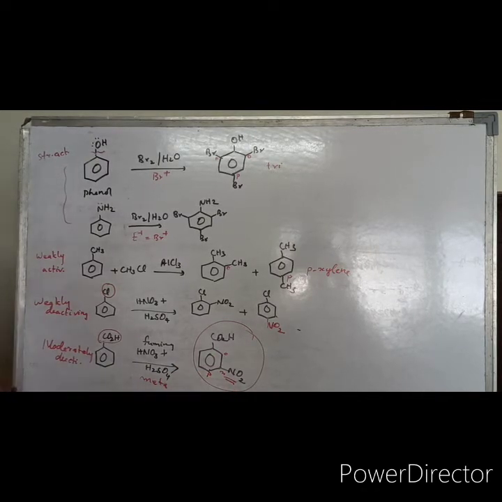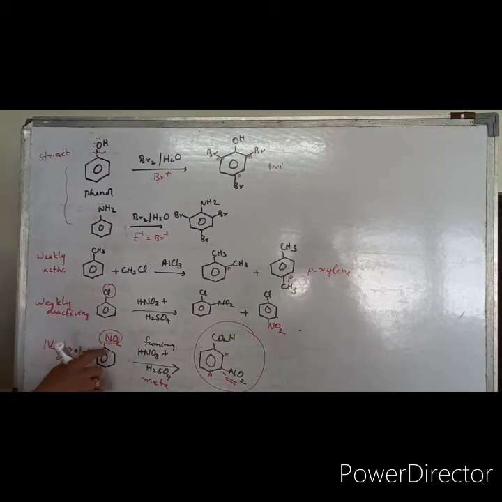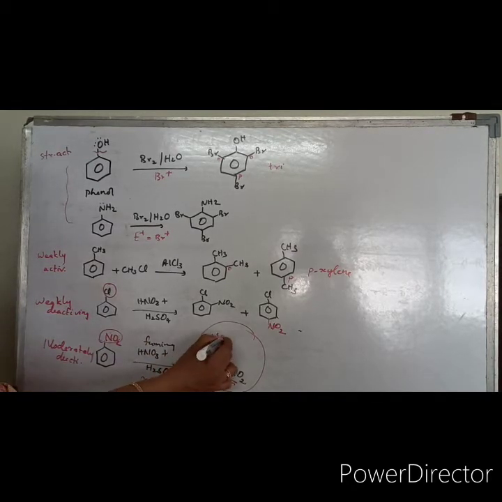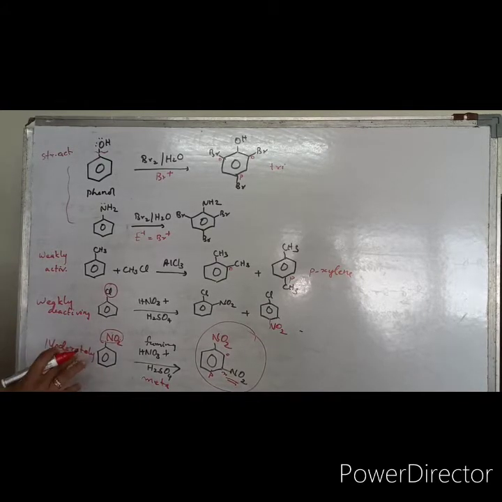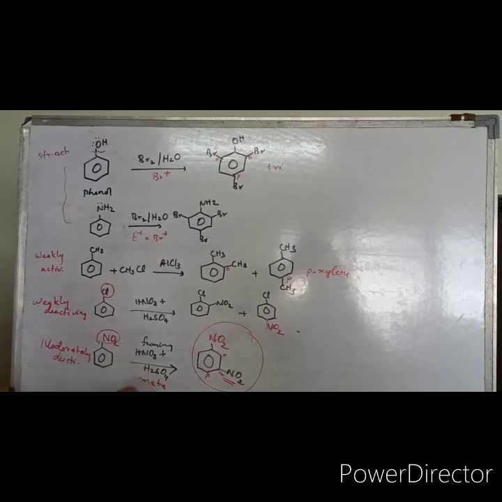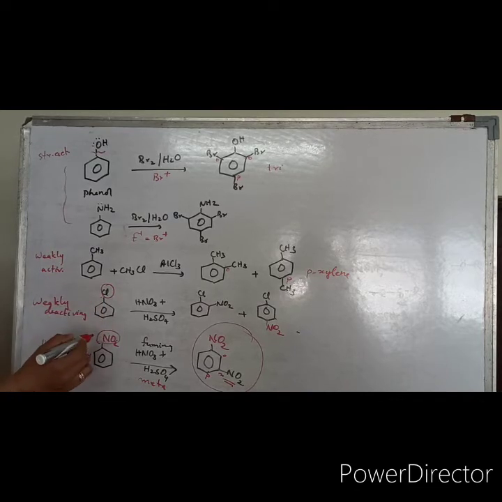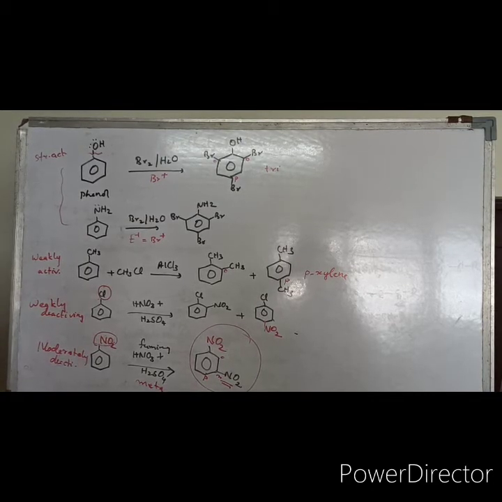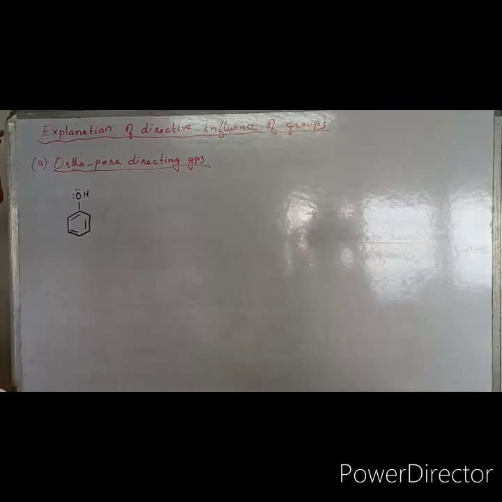So you will be getting the meta-nitro product. Suppose you are having nitrobenzene in it. The nitro group is a strongly deactivating group. Again you will be getting the meta-nitro derivative. So moderately deactivating groups are meta-directors. Basically deactivating groups are meta-directors, the only exception being the halogens. Okay, halogens are ortho-para directors. We will see how this is happening. So these are some examples to show you the directing influence of different groups. Now, the explanation of the directing influence of a group.